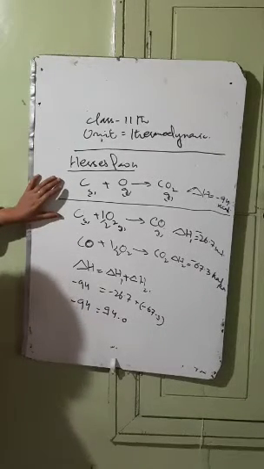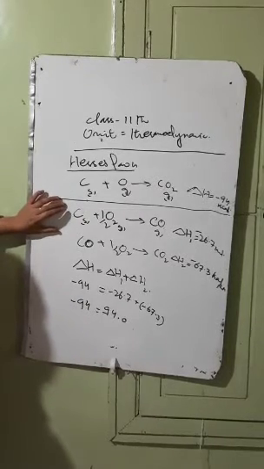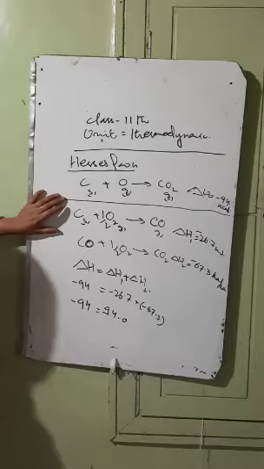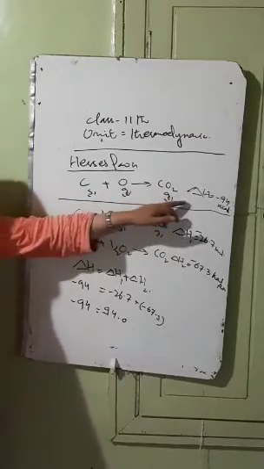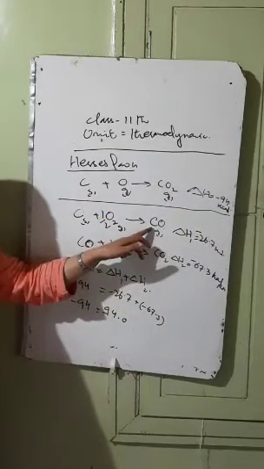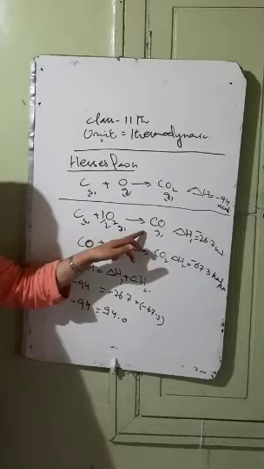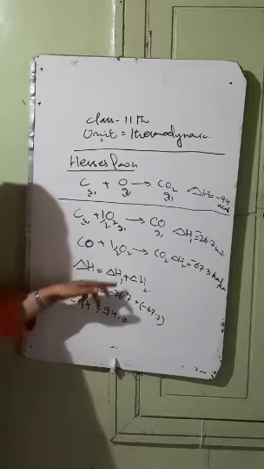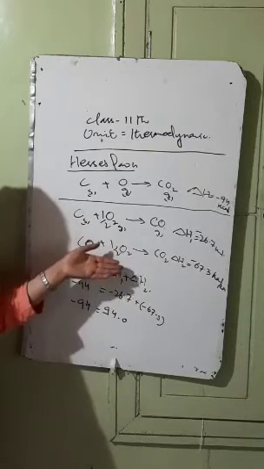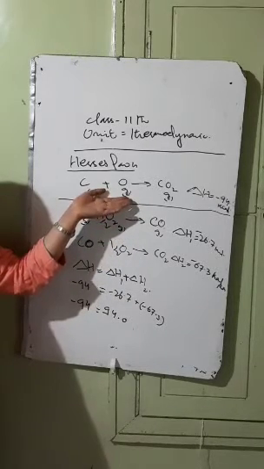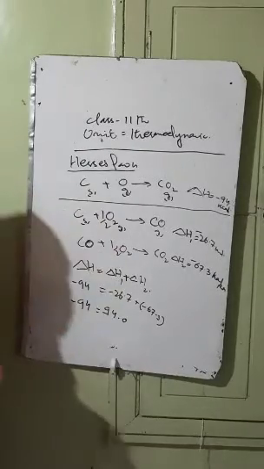than one step, the total enthalpy change is same whether you carry out the reaction in a single step or more than one step. For this very purpose, to explain the Hess's law, we take the example of formation of the carbon dioxide. यहाँ पर carbon dioxide हमने बनाया through a single step where the amount of energy released is 94. यहाँ पर हमने carbon dioxide बनाया via the formation of carbon monoxide. That is the reaction it gets completed in the two steps and the amount of energy released is -94. So in both the cases the total amount of energy released is same whether you carry out the reaction in a single step or more than one step. This is the Hess's law.